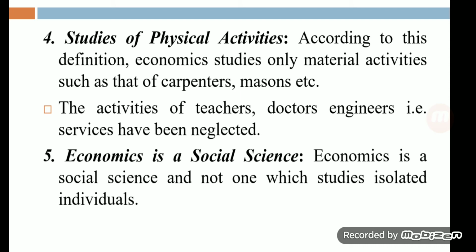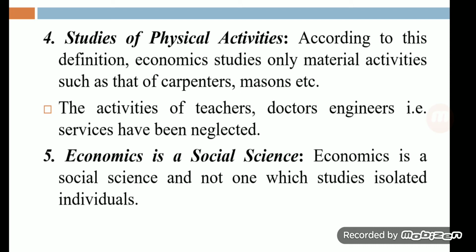So according to this definition, economics studies only material activity, material goods and non-material goods. Clear? Material means products, goods. Clear? And non-material means service, which you cannot touch. Clear? So this definition only considers physical activity. Clear? Which produces physical goods and products.